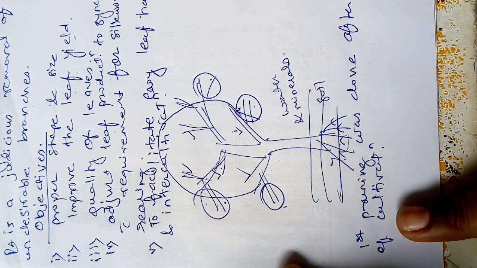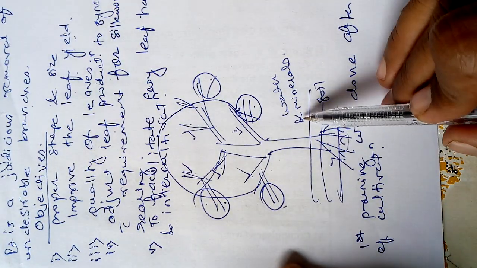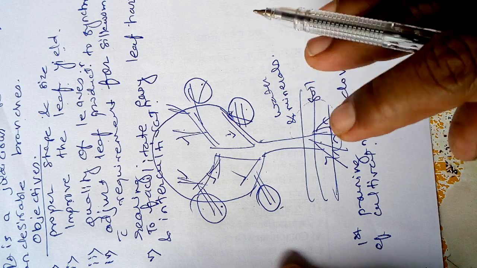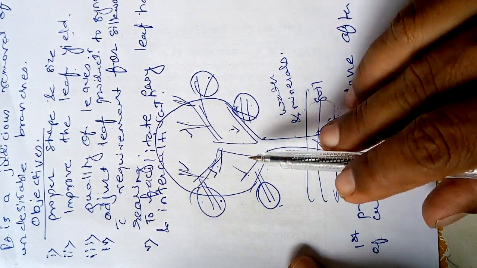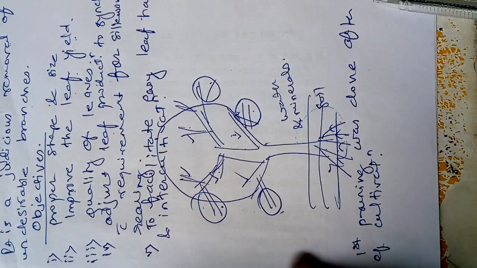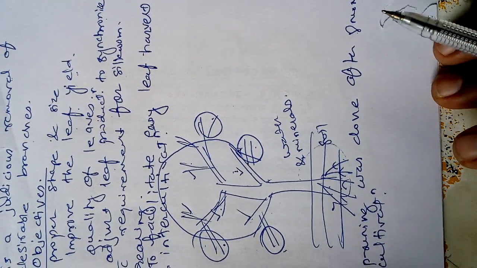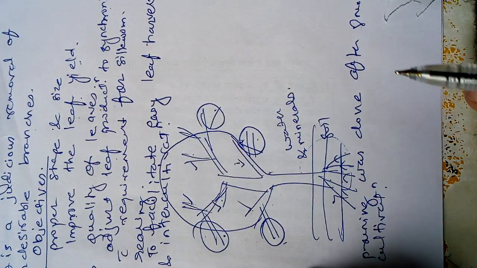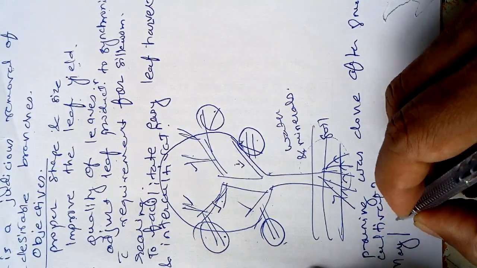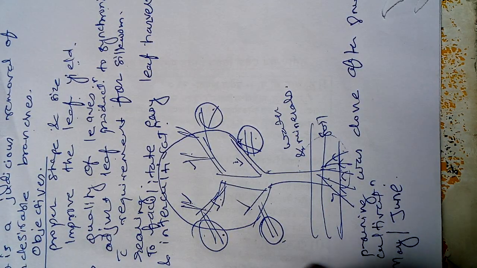Now this will help the plant to develop a sturdy stem, and it is also helpful for developing an efficient root system, because the root system affects the growth and development of the plant. That's why after 8 months we do the first pruning. The first pruning is done either in the month of May or June, after the commencement of the rain, at 60 centimeter from the soil level.